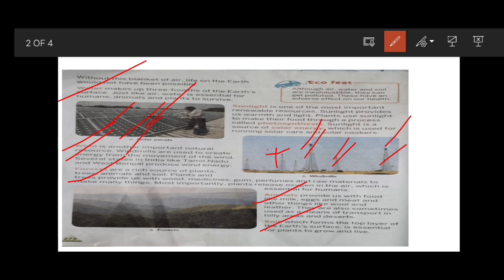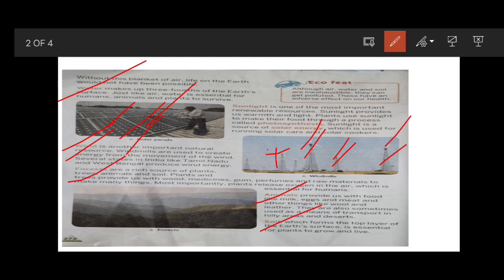Next, we have discussed wind, which is one of the renewable resources. With the help of wind, we can generate energy by using windmills. And also we have learned about forest, animals and soil.